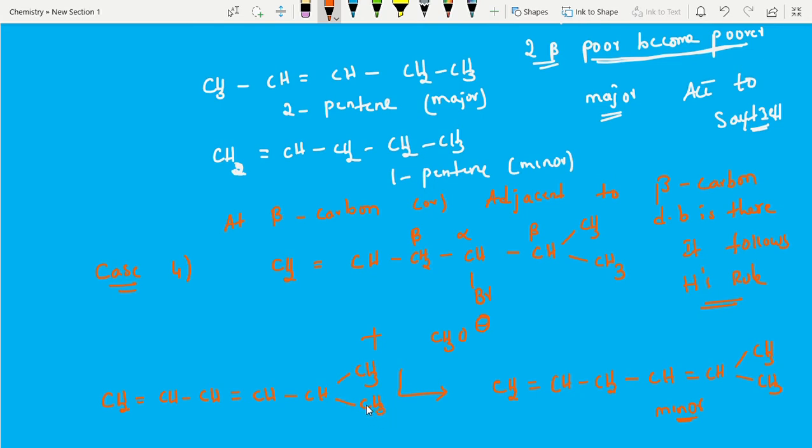Okay, IUPAC names are also important. Take numbering: 1, 2, 3, 4, 5, 6. See, what is this? 5-methyl. Where is the double bond? The first position has a double bond, 1 and 2, so we have to select the least number. 4 and 5 would not be the least number. 5-methyl is the substituent, which we have to write first. What is the root word? Hex, 1,4-diene. This is the minor product.